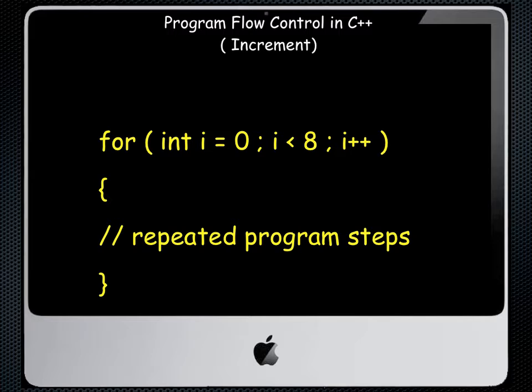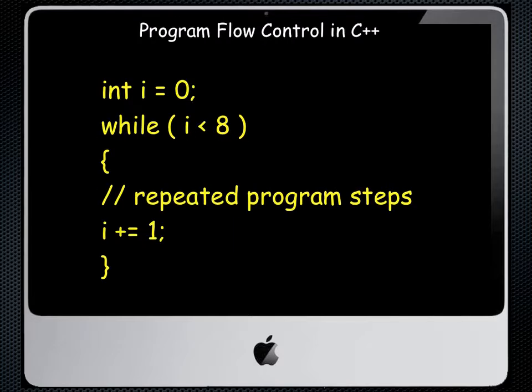Now we can do the same idea with a while loop. For example, we'll start with an integer called i, make it equal to 0. It can get into the while loop because 0 is less than 8. So on the first time through, i has a value of 0, and the line that says i plus equals 1 adds 1 to i each time it goes through the loop.